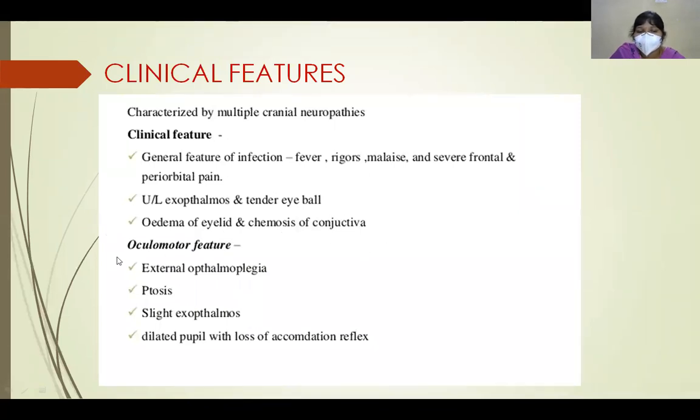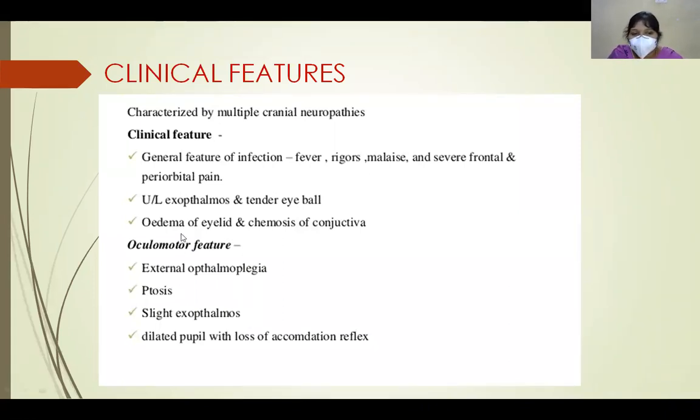Coming to oculomotor features, there is external ophthalmoplegia because of involvement of the 3rd, 4th and 6th nerves. Initially there is 6th nerve involvement because it is present within the cavernous sinus. Later the 3rd and 4th cranial nerves are involved.